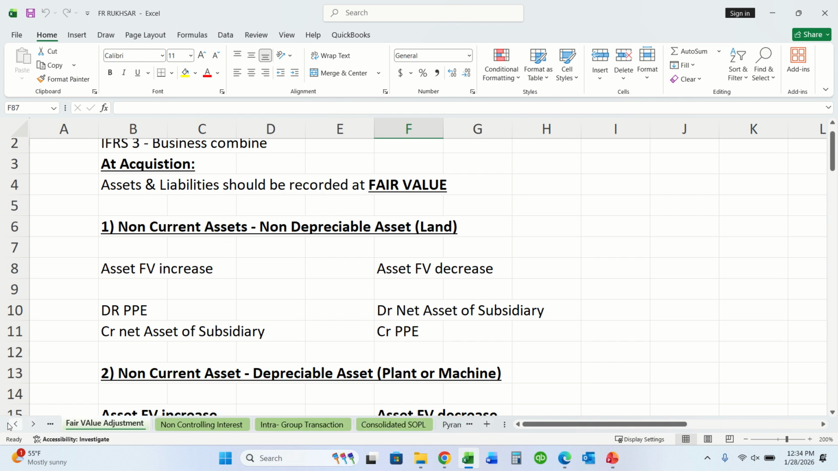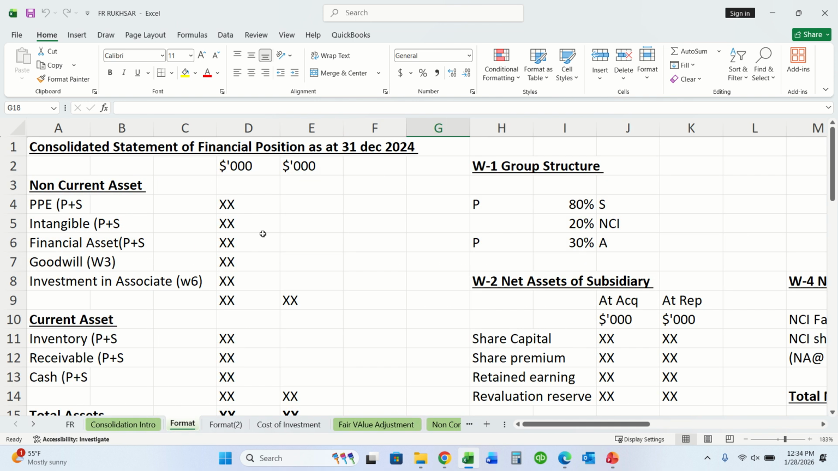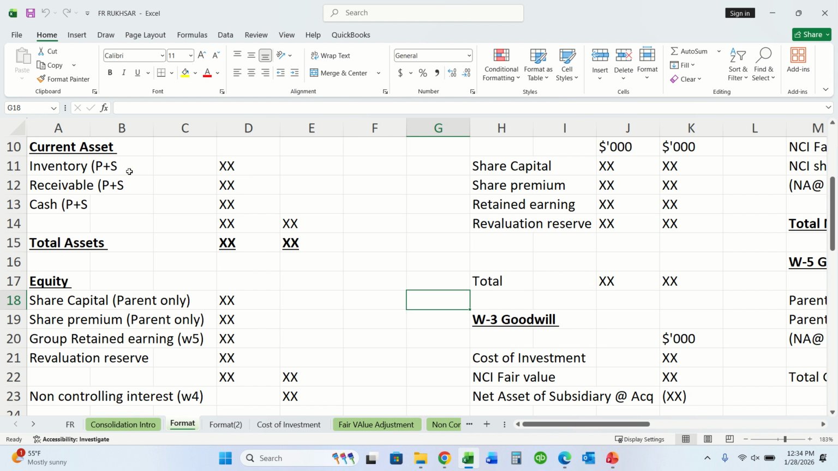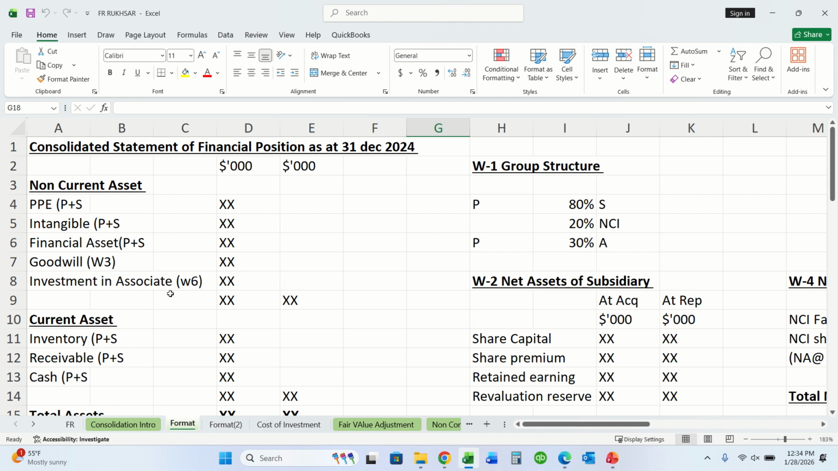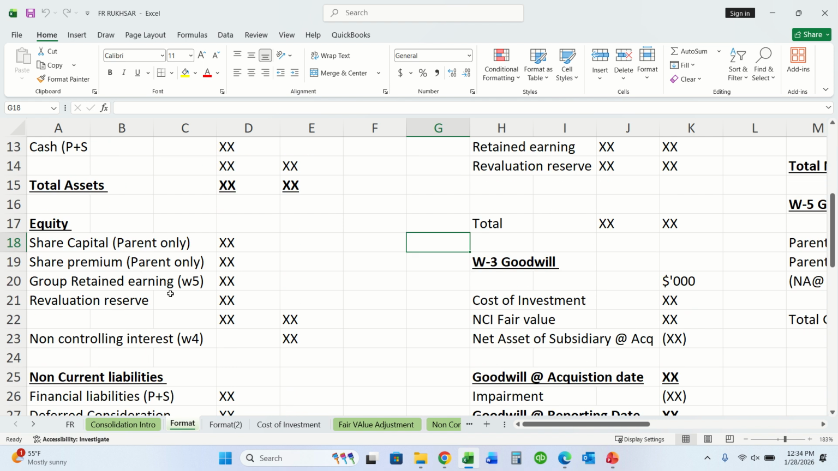Let's start with its format. Consolidated statement of financial position as at 31st December 2024. First, we will write non-current assets. Non-current assets will include property, plant and equipment, parent plus subsidiary. Then intangibles, parent plus subsidiary, financial assets, goodwill, investment in associate, current assets, that is inventory, parent plus subsidiary, receivables, parent plus subsidiary, cash. Then total assets, equity, share capital, share premium.